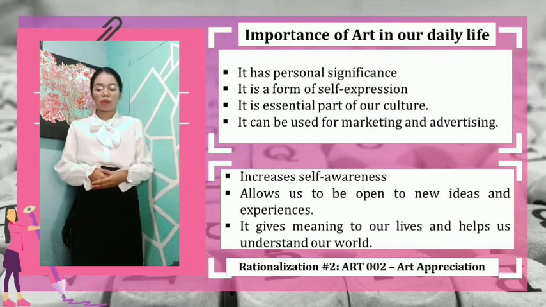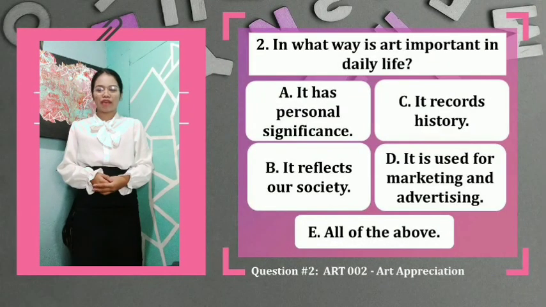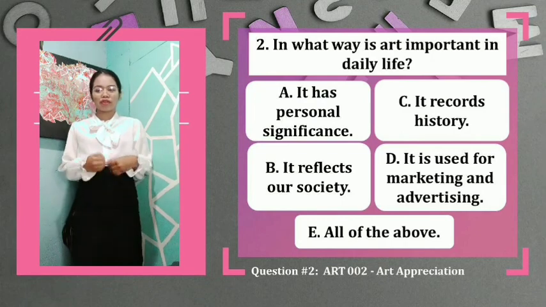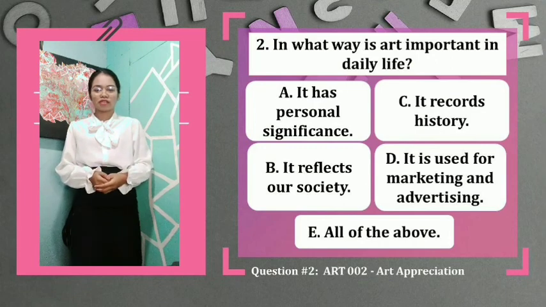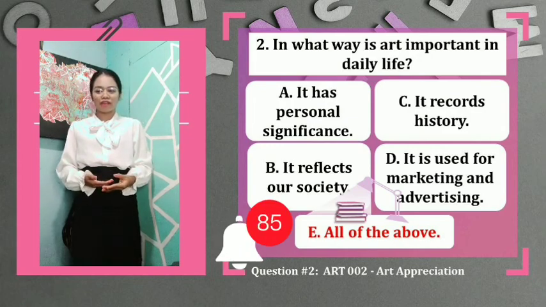So going back to our question number 2. In what way is art important in our daily life? Letter A, it has personal significance. Yes, it may be, because art varies from person to person. Letter B, it reflects our society. Yes, it could be. Letter C, it records history. Yes. And letter D, it is used for marketing and advertising. So letters A, B, C, and D are all correct answers for question number 2. So we have here letter E, all of the above.